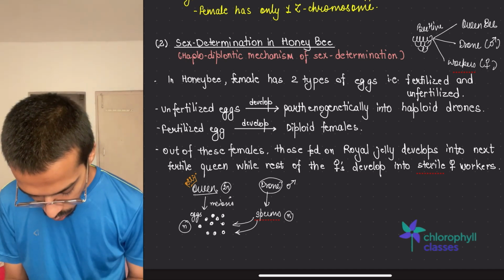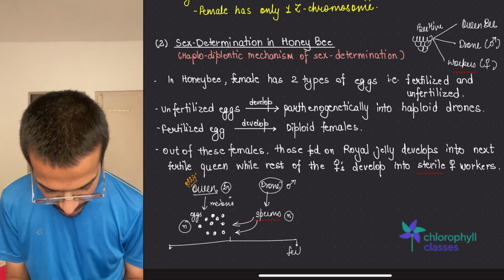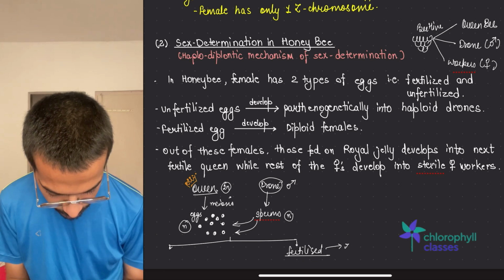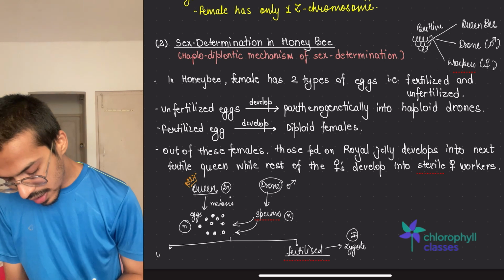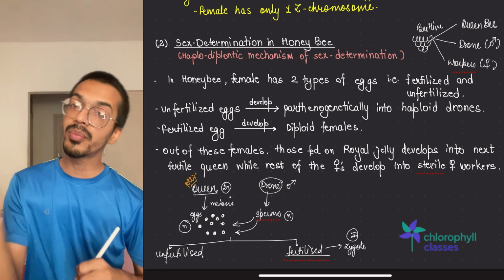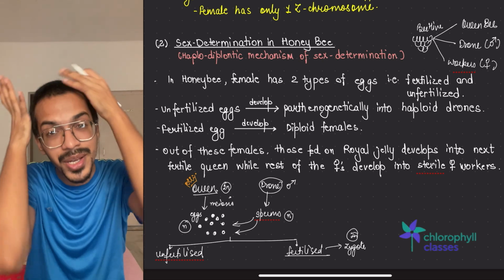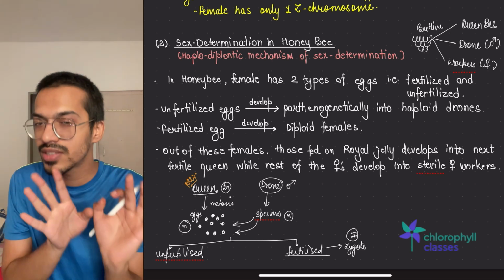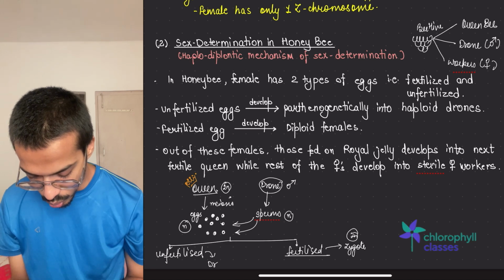So two cases happen. Certain eggs get fertilized and form a diploid zygote. A lot of them remain unfertilized. But both develop. Then you might say, sir, both developed, meaning there is a change in the generation in their body. Let's talk about what is happening. The unfertilized ones develop into drones, males.